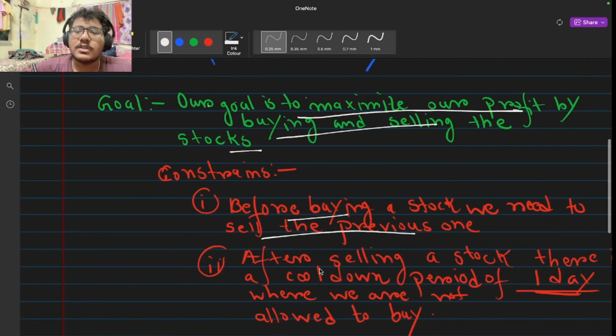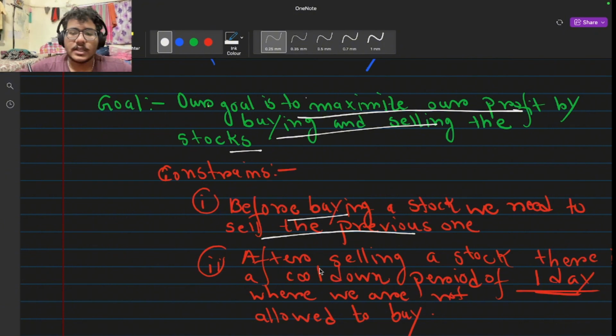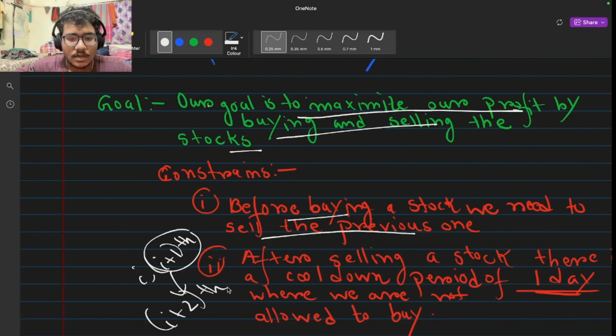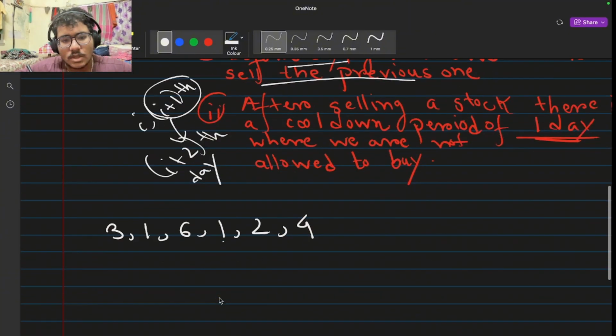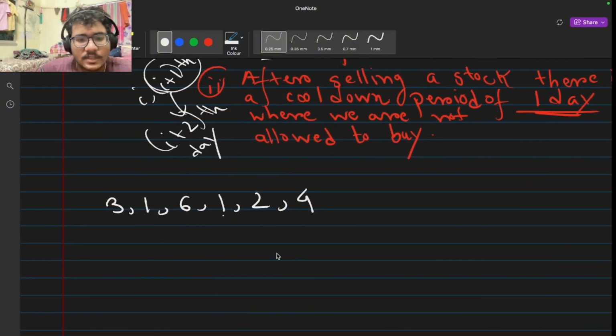And also after selling a stock, there is a cool down period of 1 day. That means if I sell a stock on ith day, then I won't be allowed to buy the stock on i plus 1st day, right? I need to wait for this day, and I can only buy on i plus 2 day. Okay. So let me take an example of this array.